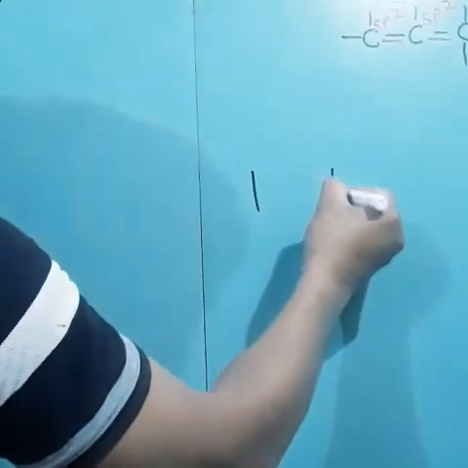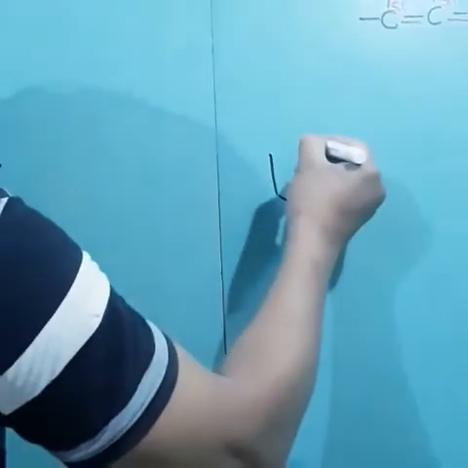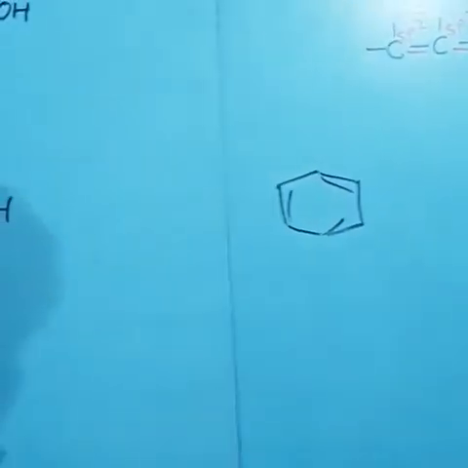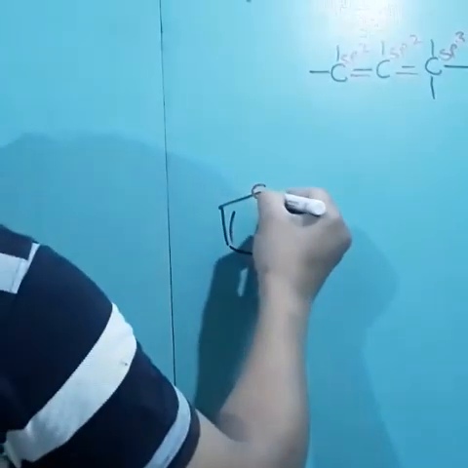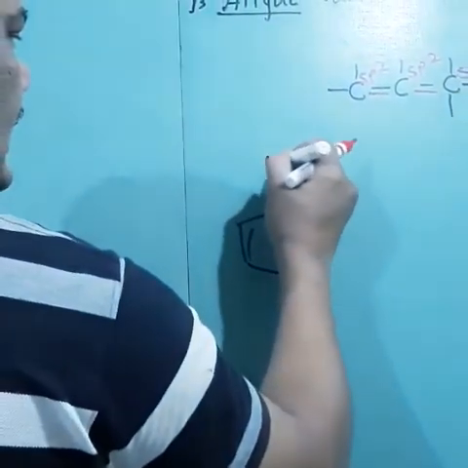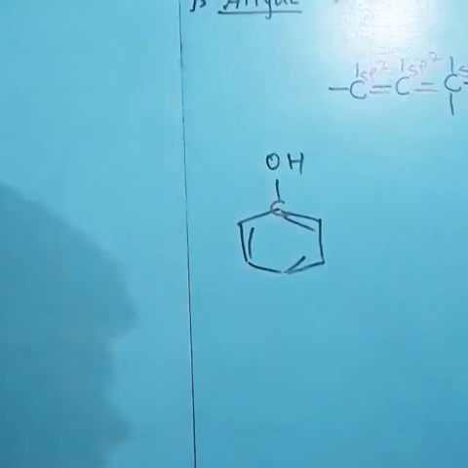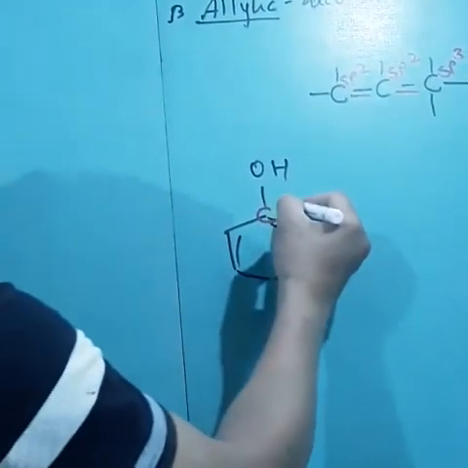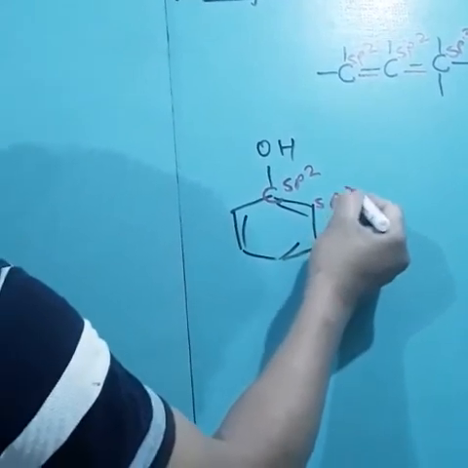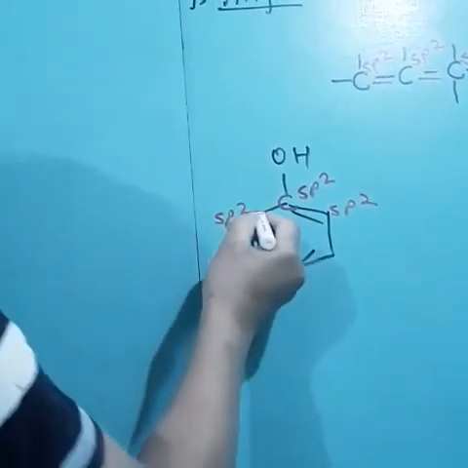We can take it for an aromatic compound like this. This is an aromatic compound, this is a carbon atom, and with this carbon atom let there be OH. This carbon atom is of which type? sp2, and all these carbon atoms are again sp2.